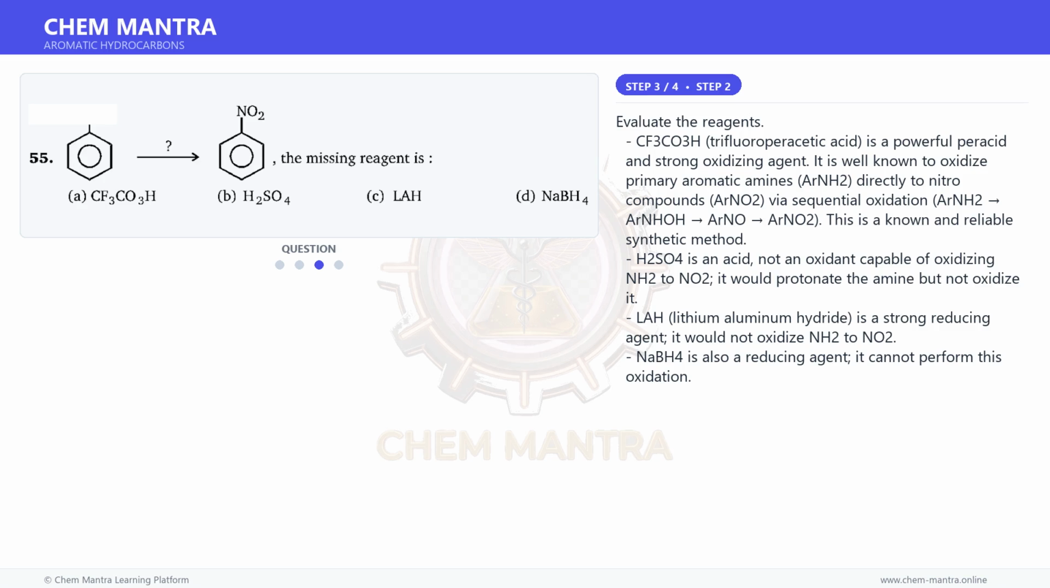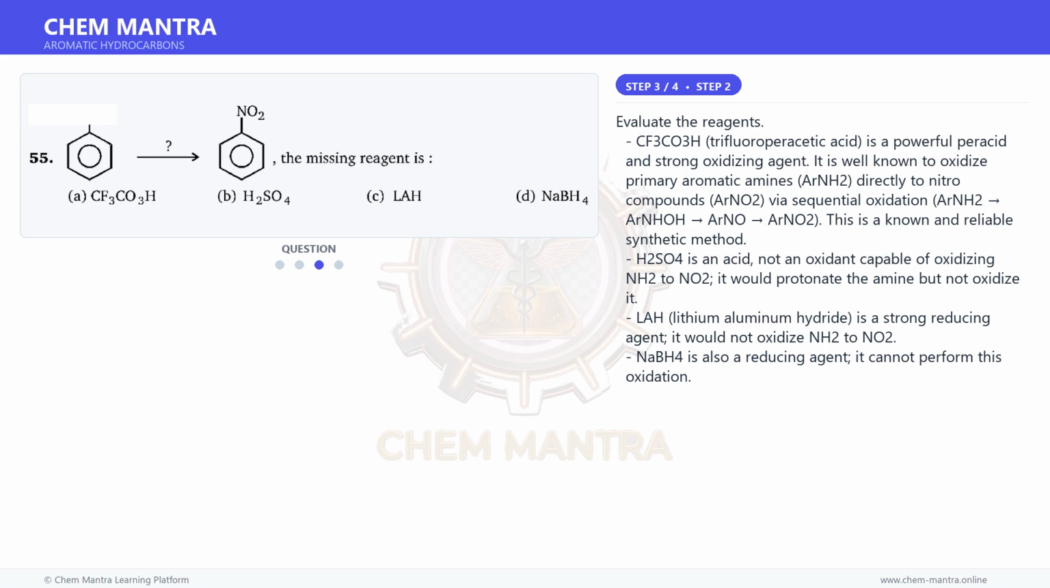Evaluate the reagents. CF3CO3H, trifluoroperoxyacetic acid, is a powerful peracid and strong oxidizing agent. It is well known to oxidize primary aromatic amines, ArNH2, directly to nitro compounds, ArNO2, via sequential oxidation, ArNH2 to ArNHOH to ArNO2. This is a known and reliable synthetic method.